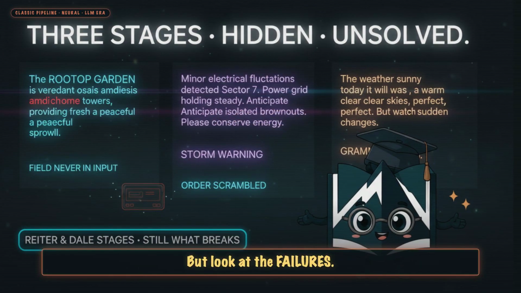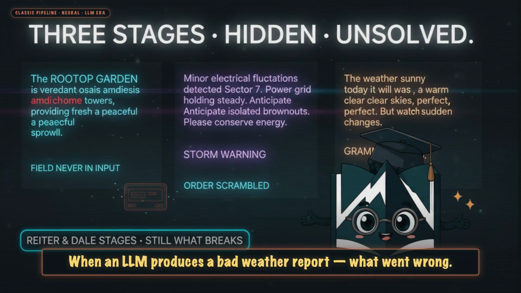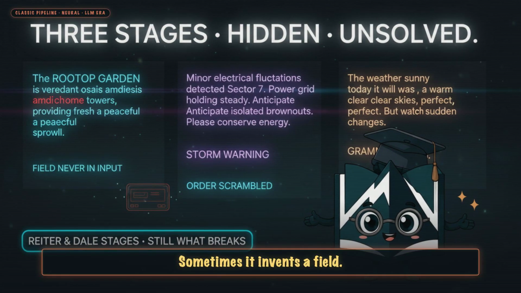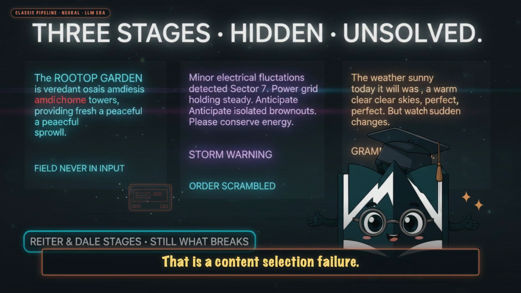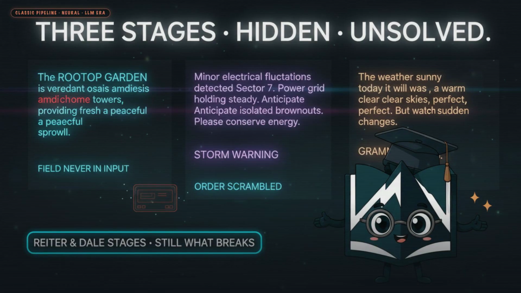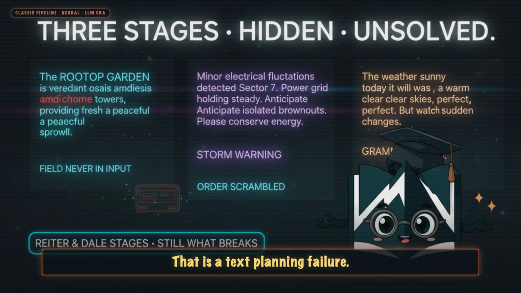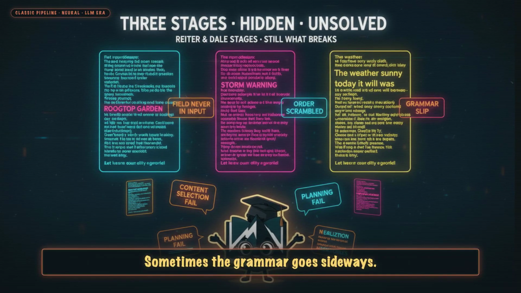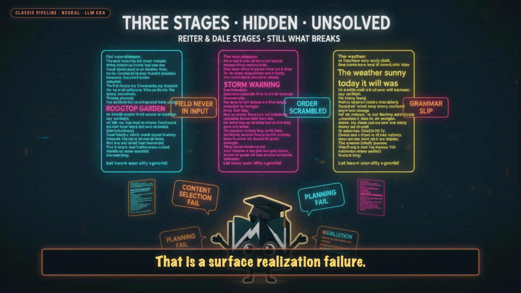But look at the failures. When an LLM produces a bad weather report, what went wrong? Sometimes it invents a field. That is a content selection failure. Sometimes it puts the storm warning at the end. That is a text planning failure. Sometimes the grammar goes sideways. That is a surface realization failure.